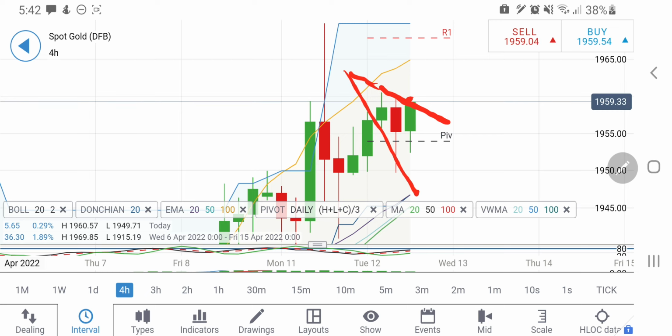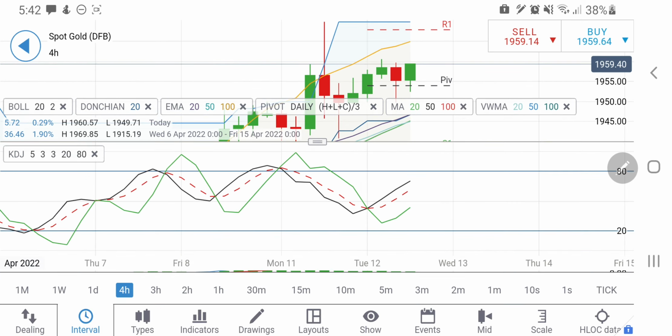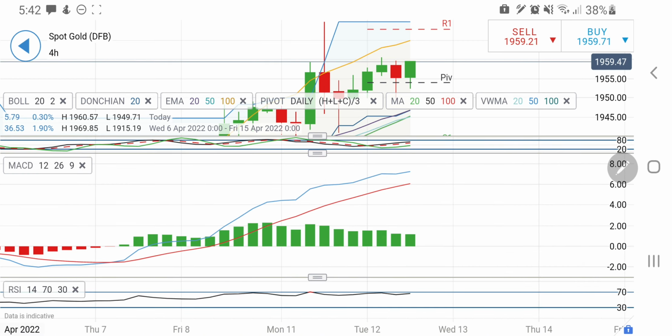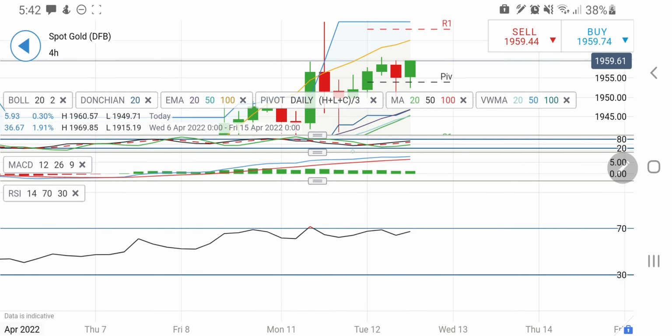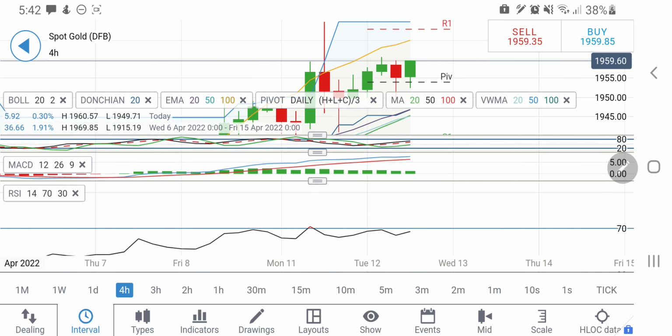Till the time it is below 1960, it can probably come back towards the pivot point at 1954 and then the support at 1950. Below 1950 we may see a sharper break on the downside. Now look at the 4 hour chart, it is looking upwards. The stochastic and MACD are trying to converge here, and RSI is now near overbought levels.